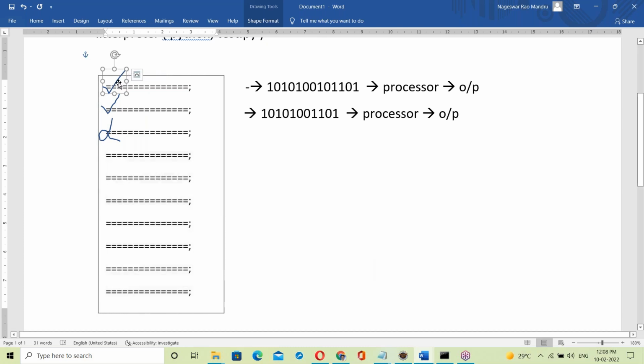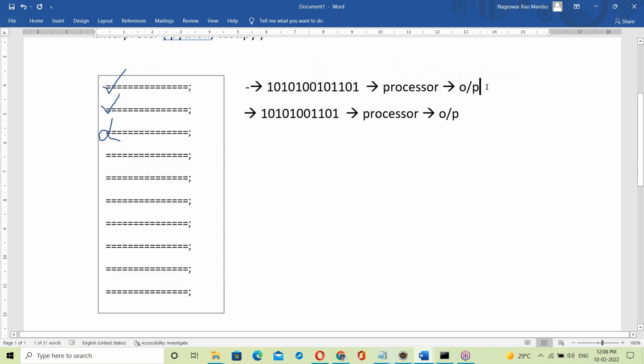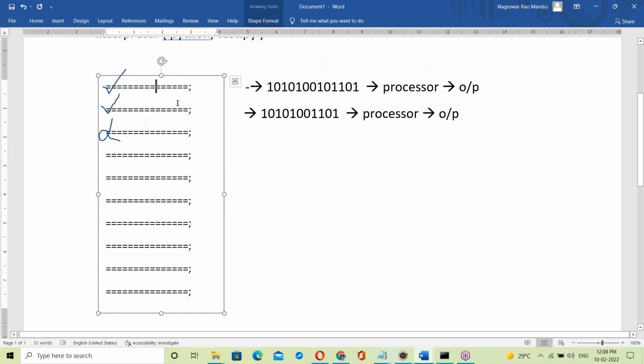The interpreter checks the first statement. If it's correct, it converts into binary code and generates output. Converting, then executing, converting, then executing. So line by line: first line conversion, then execution. Next line conversion, then execution. If the next line has something wrong, it simply stops. This is the working of the interpreter.